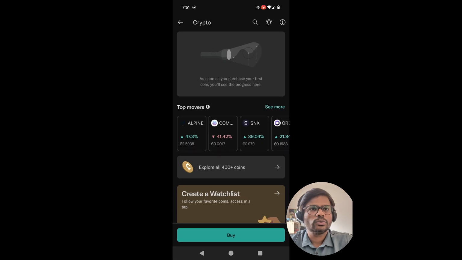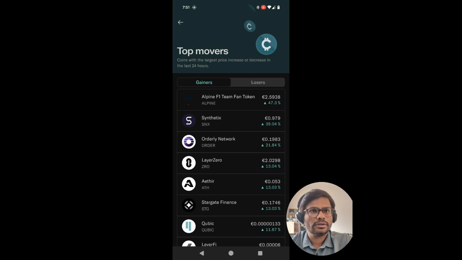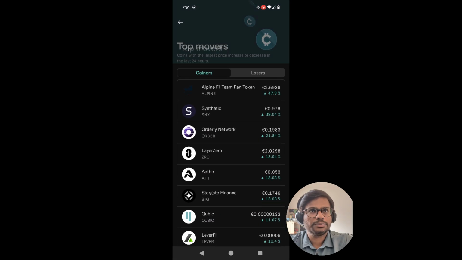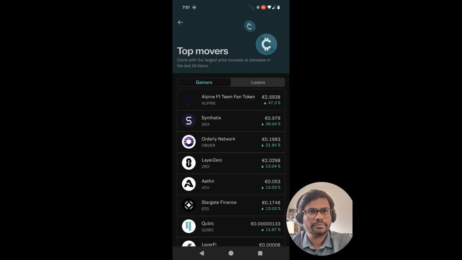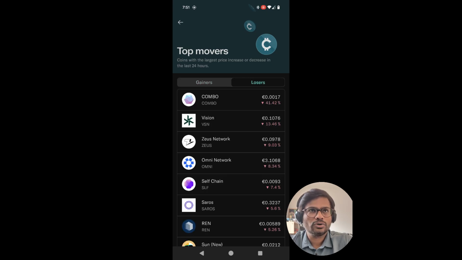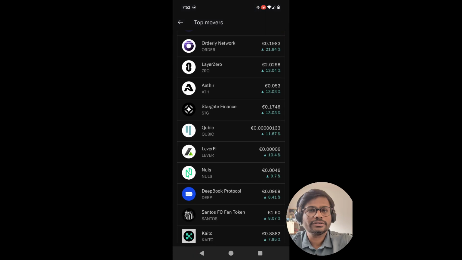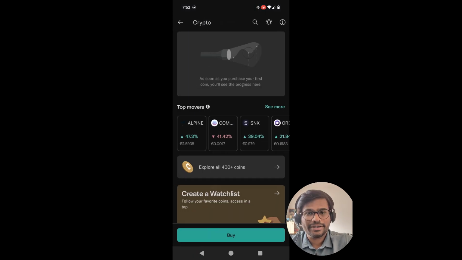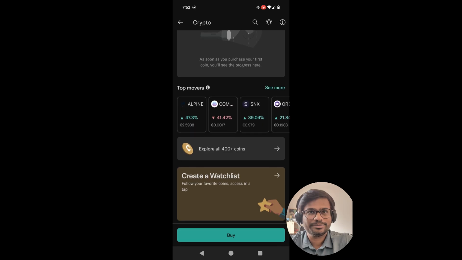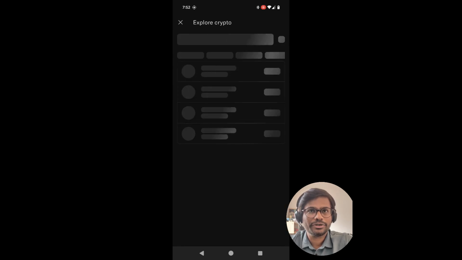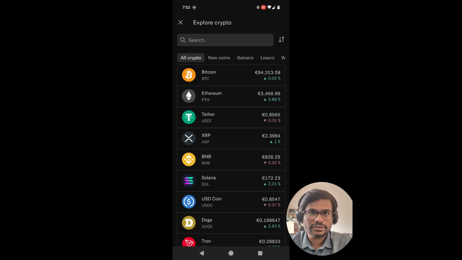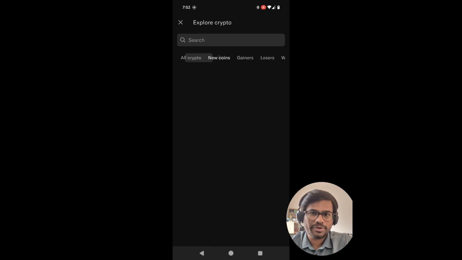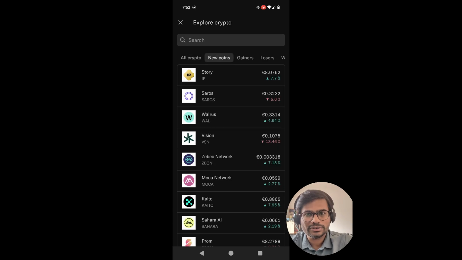So these are again the dashboard, and this is the section for cryptocurrencies. You can see the top movers. There are some cryptocurrencies that have moved almost 47% in a day. That is quite huge. But again, cryptocurrencies can go 50% up and 50% down as well.